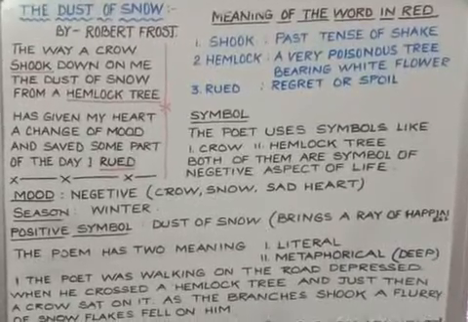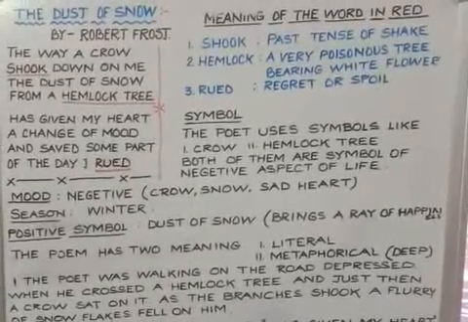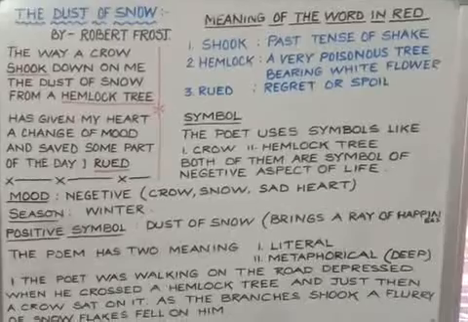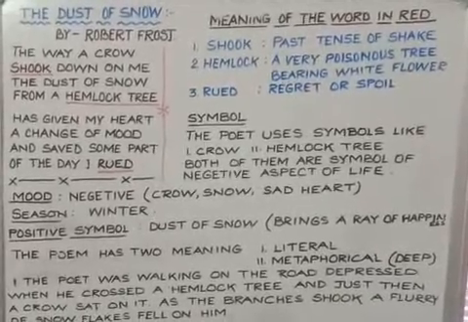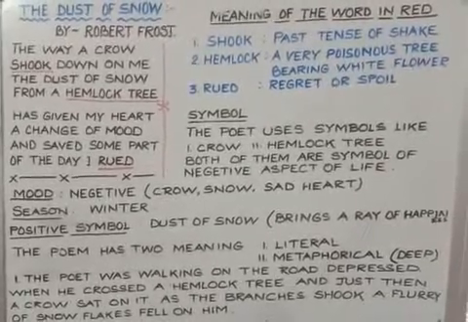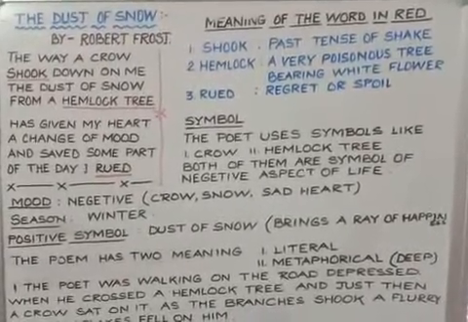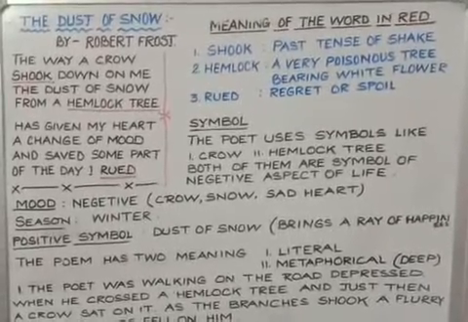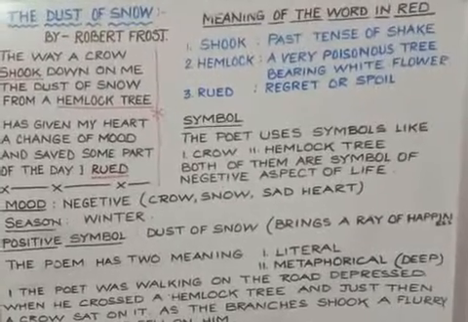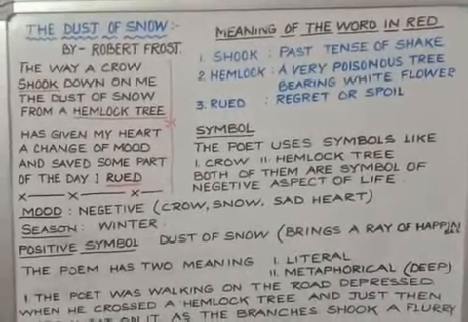Before understanding the poem, before understanding its literal meaning and its metaphorical meaning, let's look at some of the word meanings of this poem. You can see some words underlined in red like shook, hemlock tree and rued. The meanings are written on the right hand side. Shook is the past tense of shake. Hemlock is a very poisonous tree bearing very beautiful white flowers. And rue means regret or spoiled.